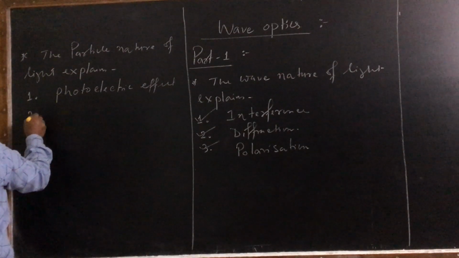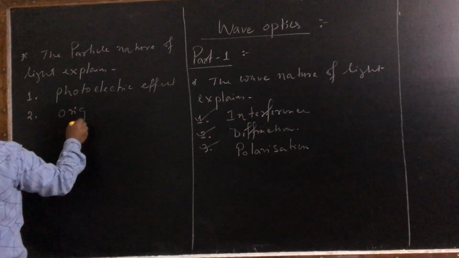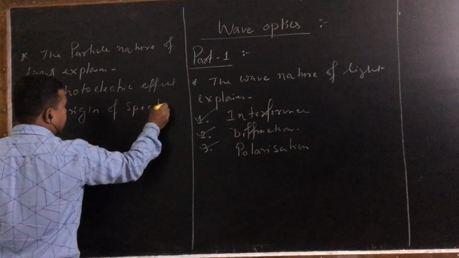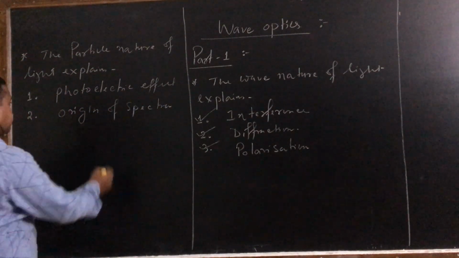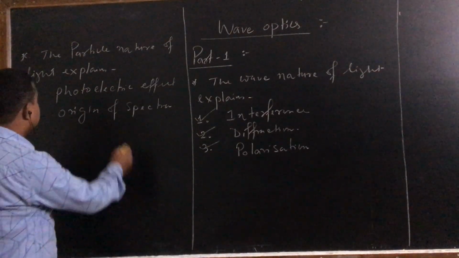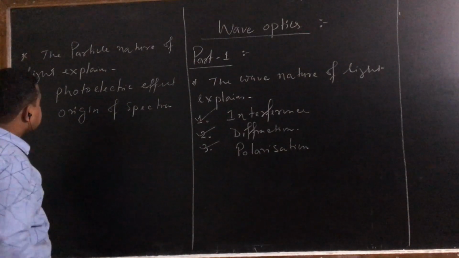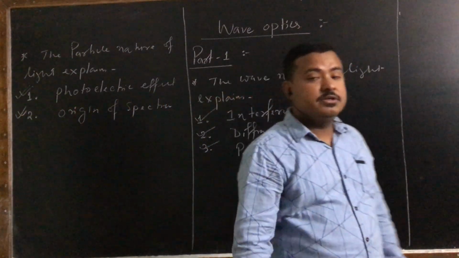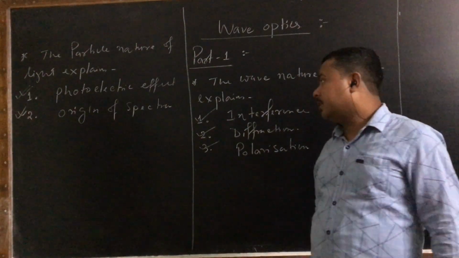And the second one is the origin of spectra. These two things you will find in the dual nature of light and in the chapter on atoms.